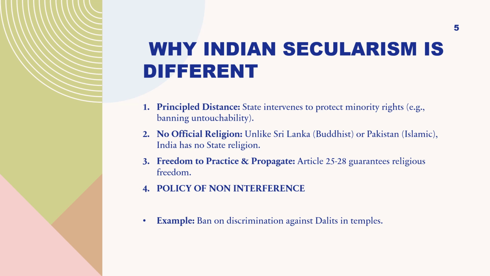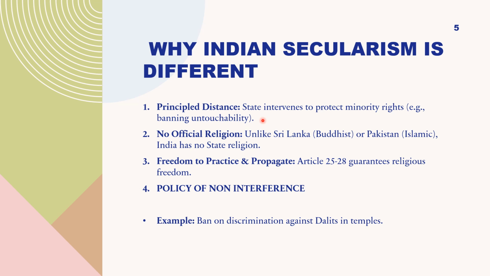Now, why is it different? First, we follow the principal distance. Principal distance means at any point of time, if the state feels that it is important to interfere in a particular religion in order to protect the rights of the people, then the state can interfere in the religion.